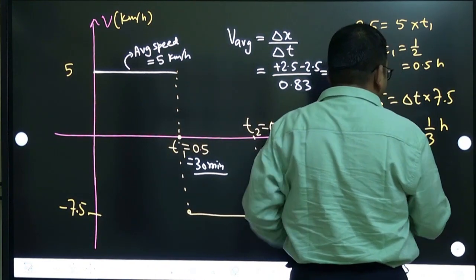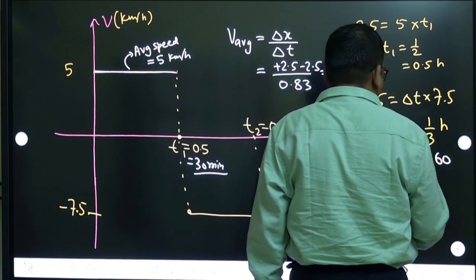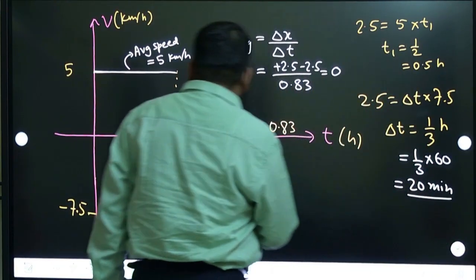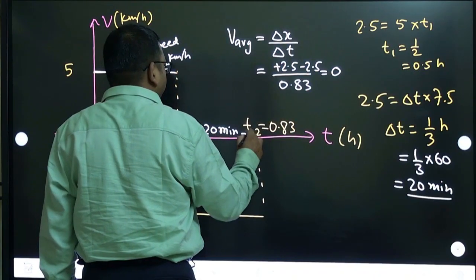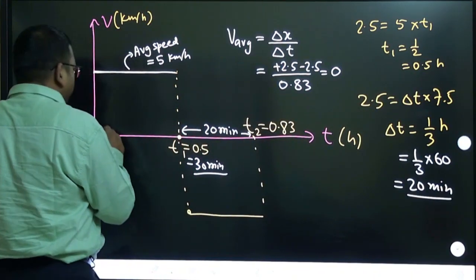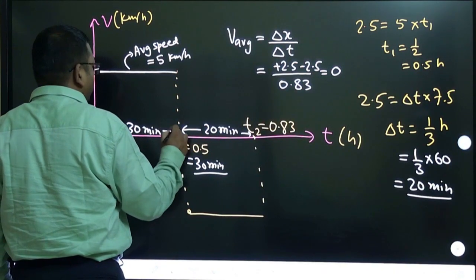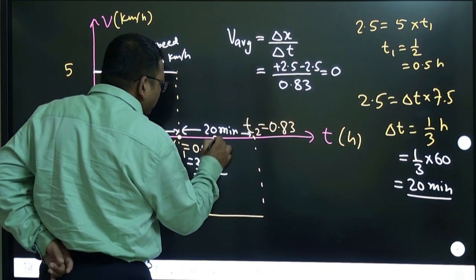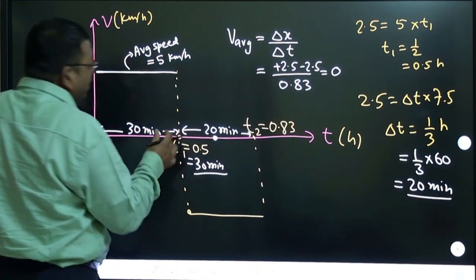How much will it be? So 1 by 3 into 60. This is 20 minutes, right? So this interval is an interval of 20 minutes, correct? And this interval is of 30 minutes. So they are asking 40 minutes means somewhere here, right? 10 minutes extra.